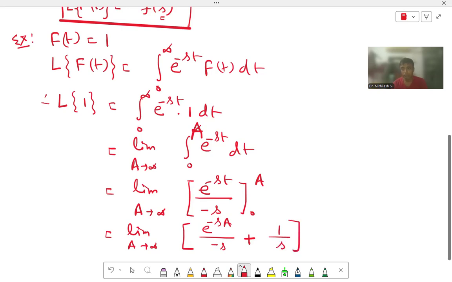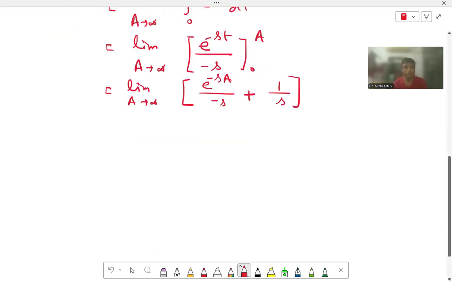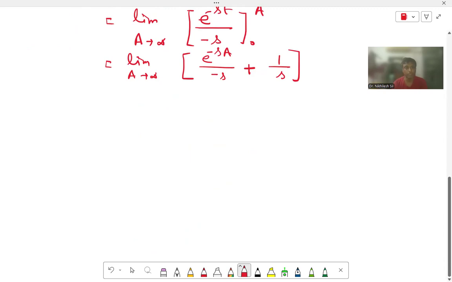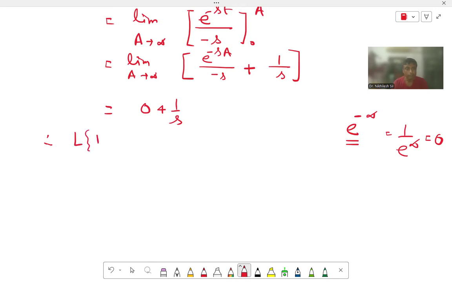Okay, now we will put A equal to infinity. So e to the power minus s infinity, that is 1 by e to the power infinity. What is the value of e to the power infinity? It is infinity, so 1 by e to the power infinity is equal to 0. So we are putting 0 plus 1 by s. Therefore we are getting Laplace of 1 equal to 1 by s.